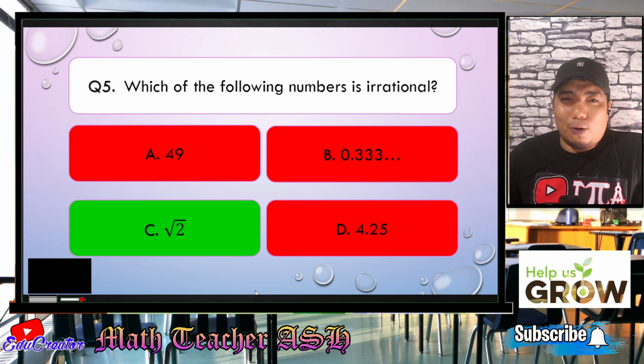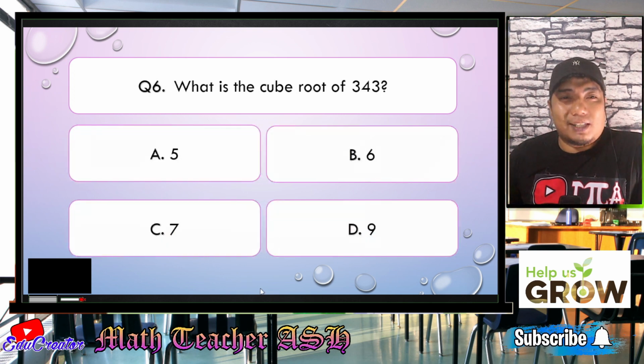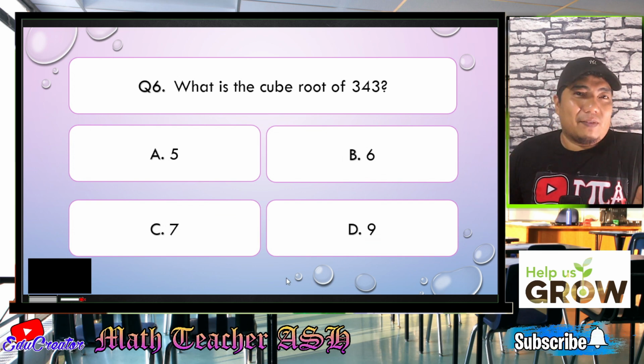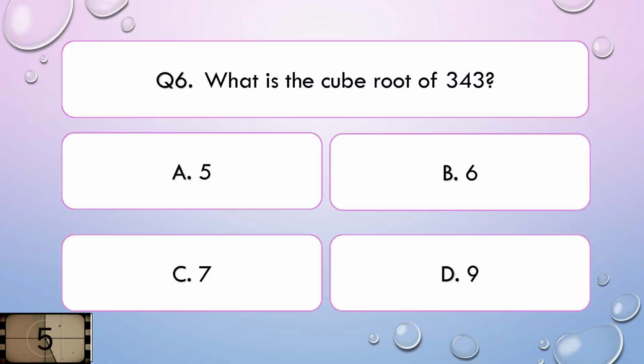Now, let us go to question number 6. What is the cube root of 343? Is it A, 5, B, 6, C, 7, or D, 9? I'll give you 5 seconds to think about your answer.